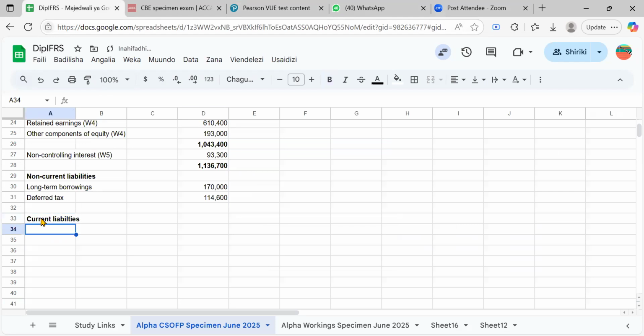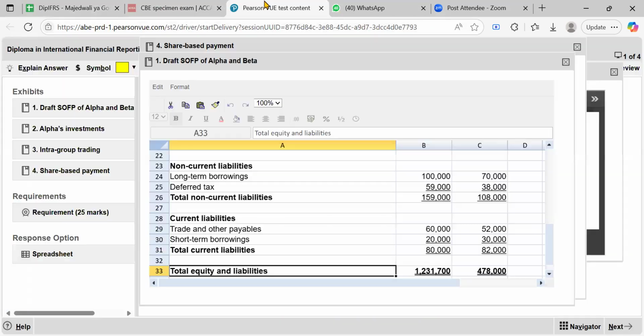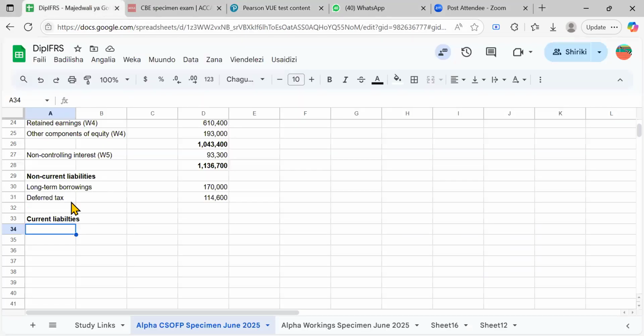Let's go to the current liabilities. Let's finish this. You have the trade and other payables, 60 plus 52, so 60,000 plus 52,000. Then what next?